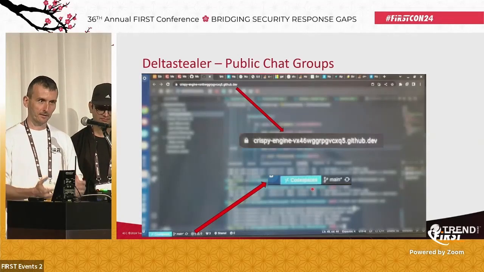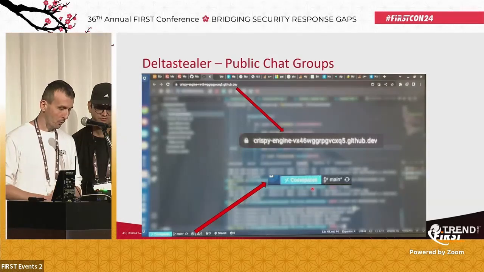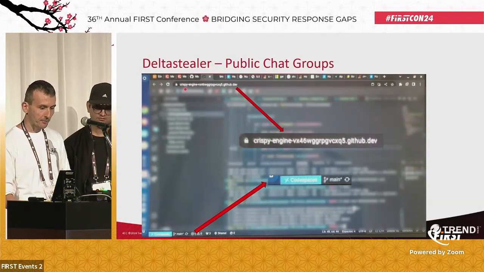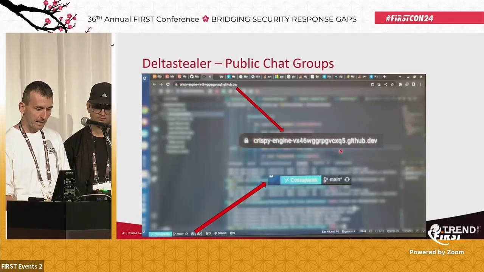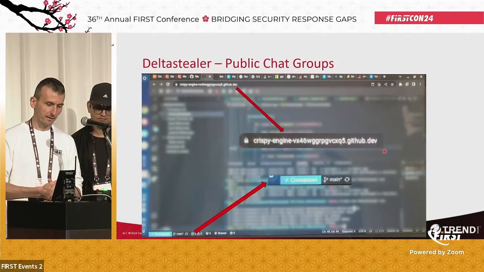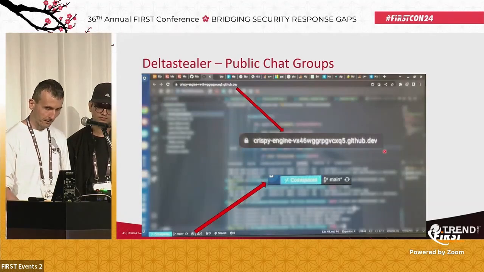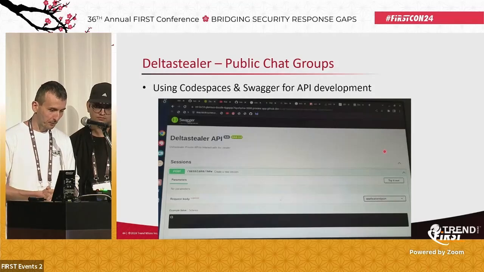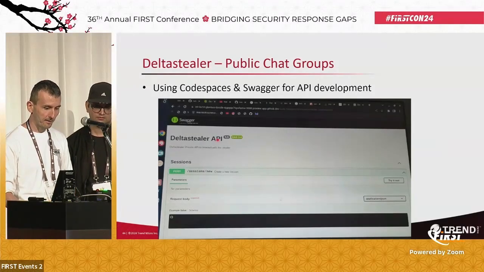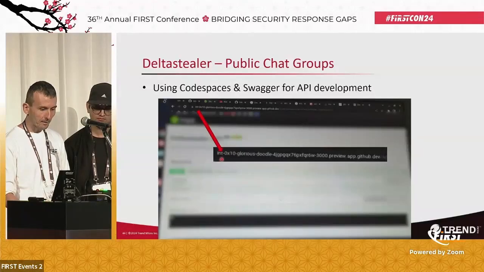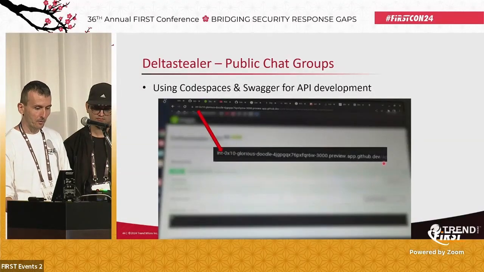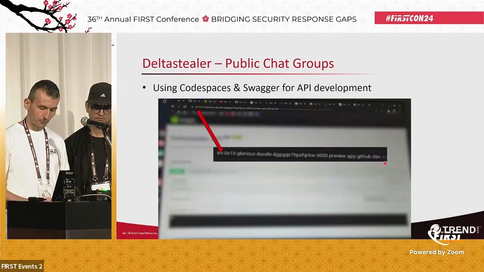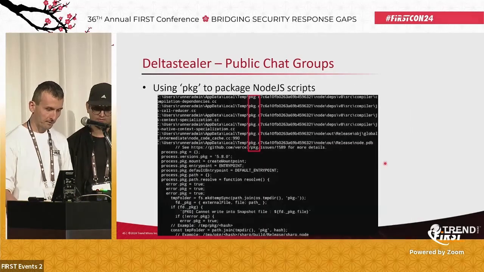Codespaces. So it seems that they are using Codespaces for coding their malware. Here in the address bar, you can see there is some random name .github.dev. So this is their Codespace instance in which they are coding. In more screenshots, we can see that, for example, they use the Swagger utility for designing their API. They call it Delta Stealer API, and there are some screenshots from that. Again, here you can notice app.github.dev, another reference to running Codespaces.